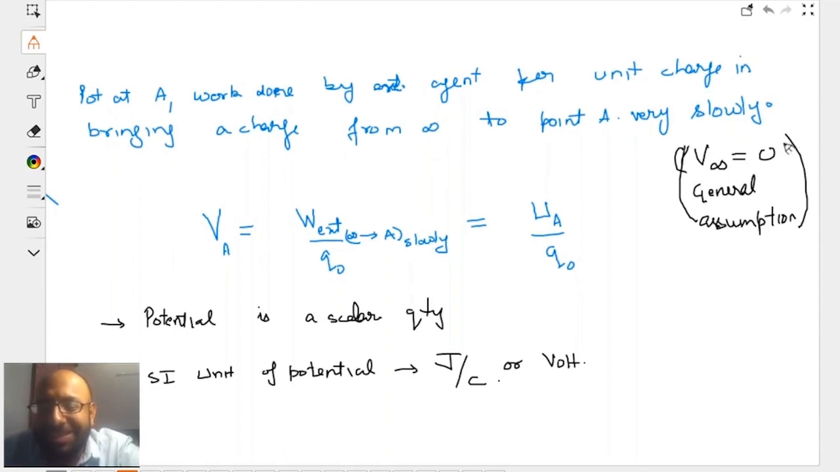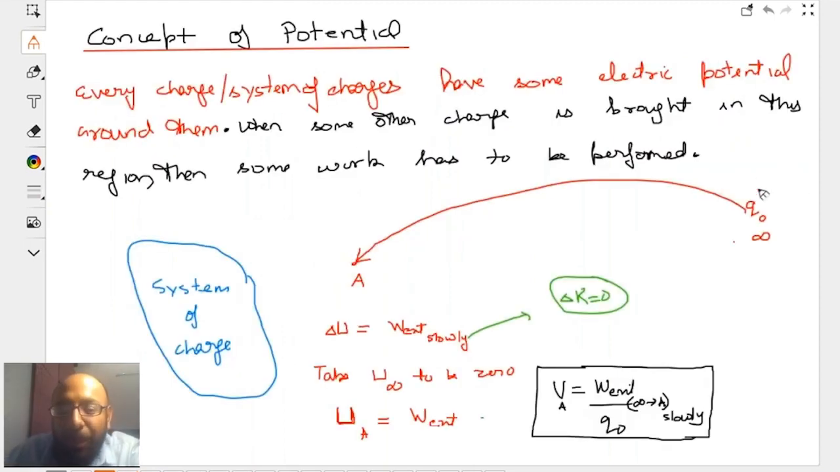This is the general assumption that we have. Potential at infinite separation, for any charge, we define generally potential at the infinity point to be zero. So basis this, this definition holds true. Do you get my point? Potential difference is perfectly fine, but potential exactly is this particular thing. So what I'm saying, assuming potential at infinity to be zero,